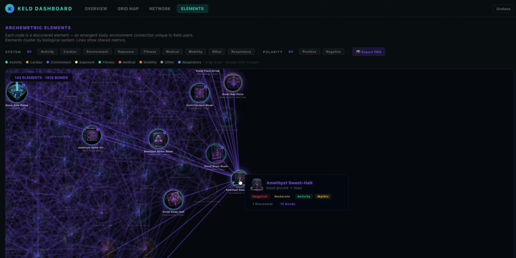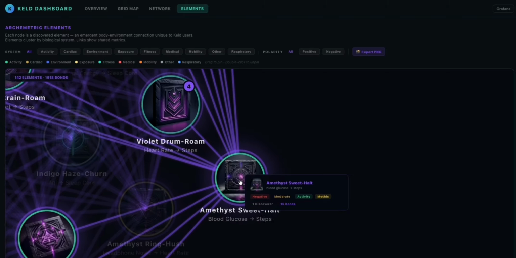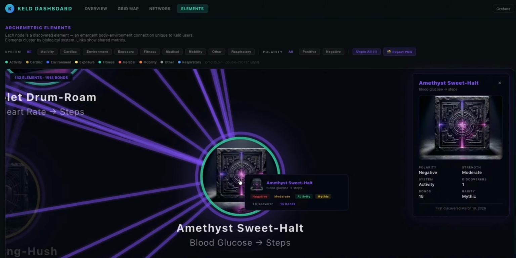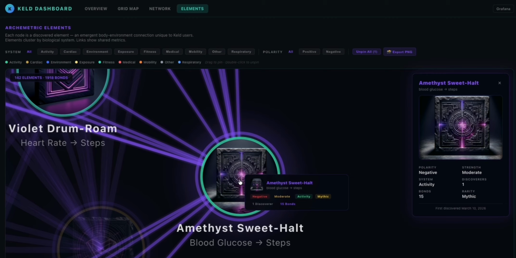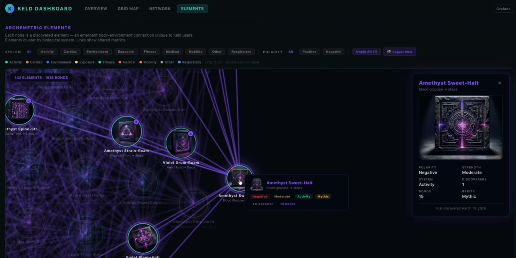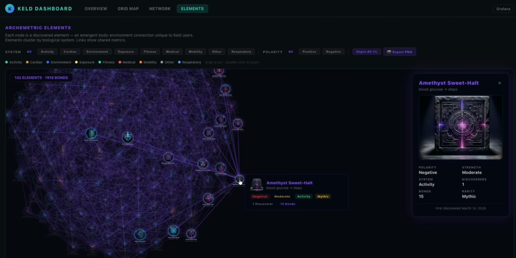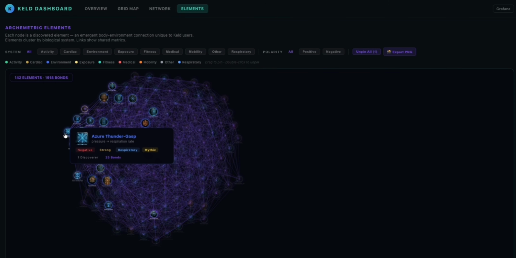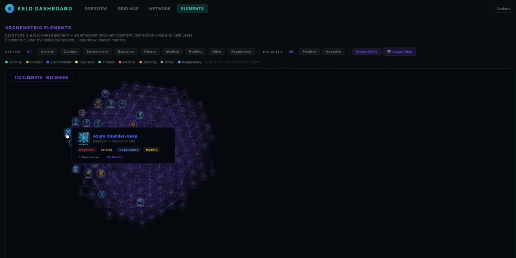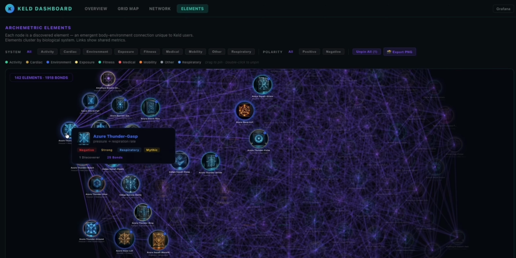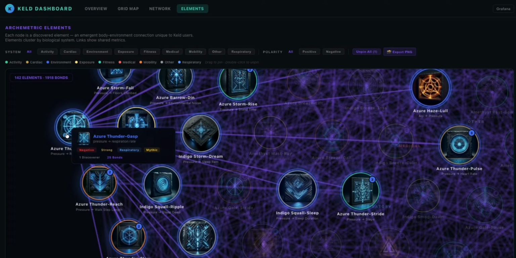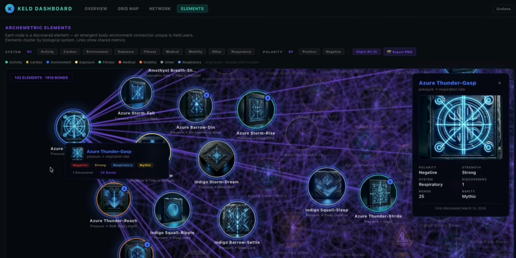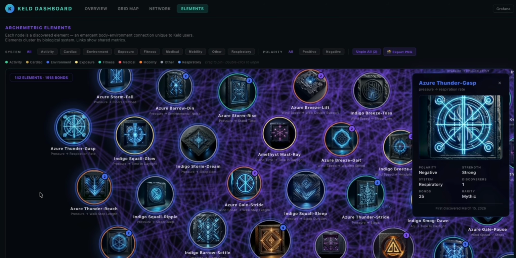Zoom in, and each element has unique artwork, a name, and a story. Amethyst Sweet Halt, blood glucose versus steps, negative correlation, mythic rarity: your blood sugar drops when you walk more. Your body already knew that. Azure Thunder Gasp, barometric pressure versus respiration rate, negative, strong, 25 bonds. When pressure drops, your breathing rate climbs. That's not a guess, that's real data.